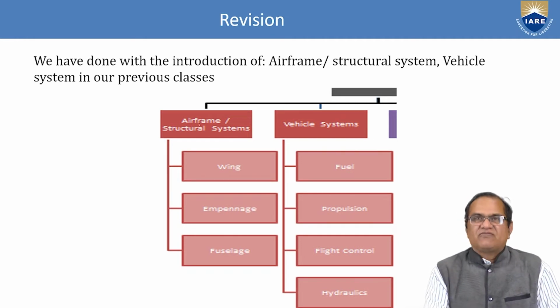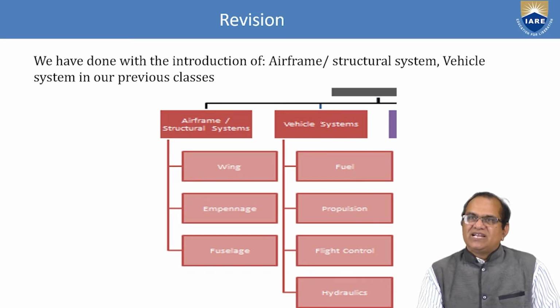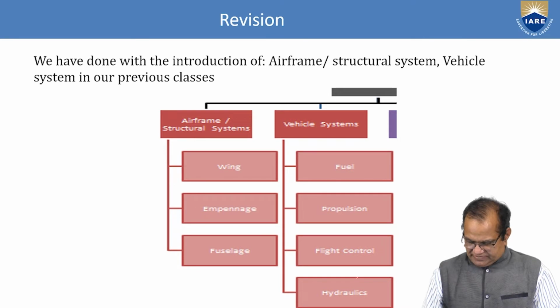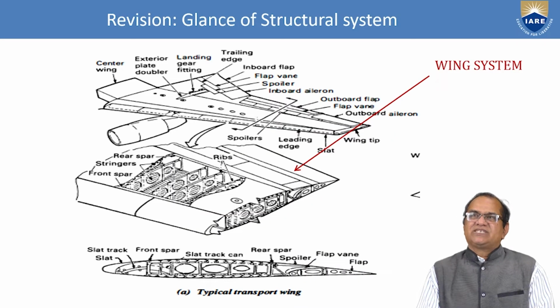You can see the airframe and structural system, then the vehicle system. In the airframe, we have seen the wing, the empennage, and the fuselage system. In the vehicle system, we have seen the fuel system, propulsion system, flight control system, and the hydraulic system. We have seen all these things in my previous classes.